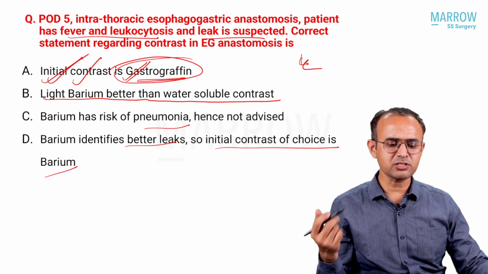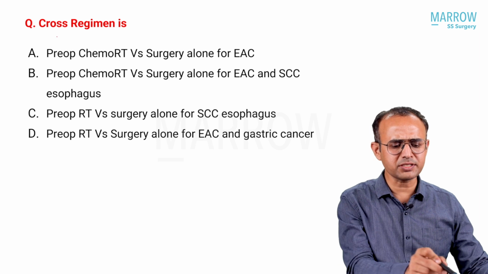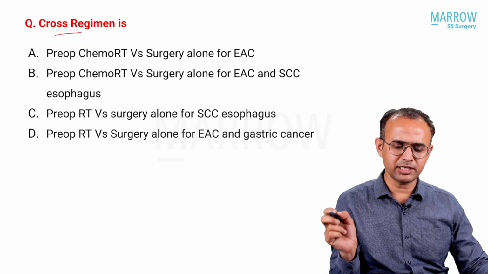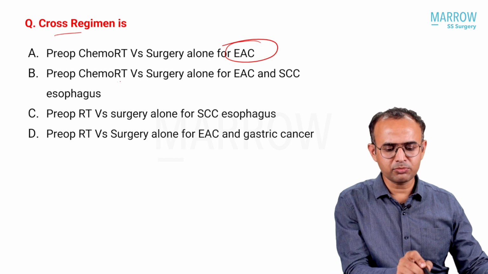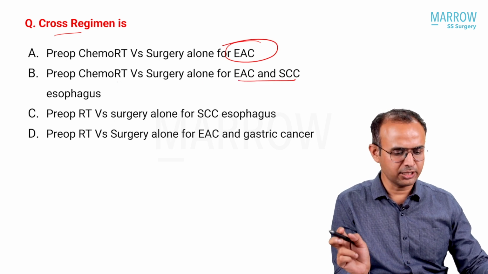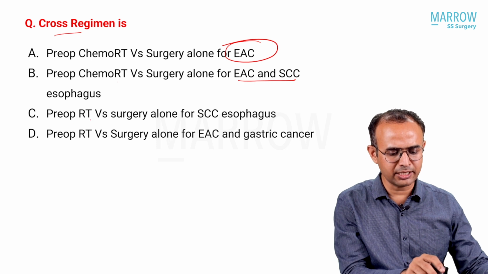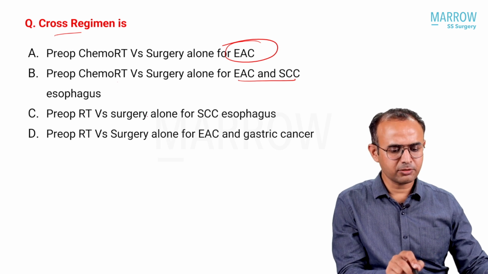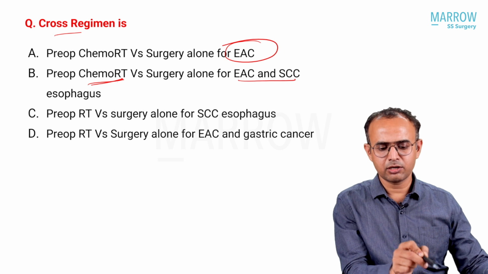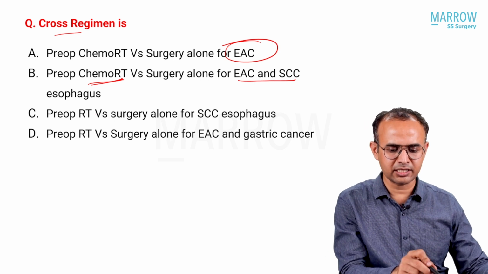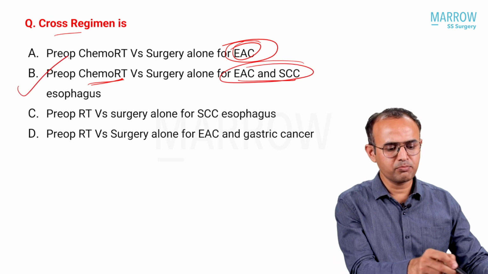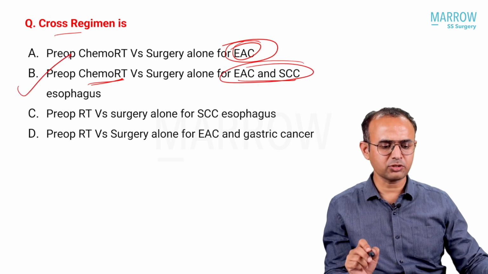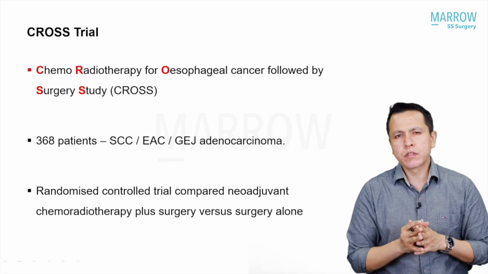Initial contrast is gastrografin. CROSS regime: preoperative chemo-RT versus surgery alone for adenocarcinoma of the esophagus. Preoperative RT versus surgery: it is chemo-RT versus surgery. It is not only RT, and it is not only adeno, it is squamous and adeno. So option B will be the more correct for the CROSS regime in case of carcinoma esophagus. It has been well explained in our video.